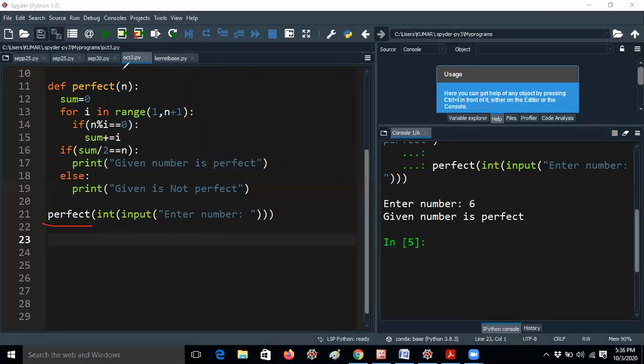So I have to note down like this, and sum equal to 0. Sum initially I am taking 0. Why? Because I need to add the factors. That means I need to add the divisors in one variable. So that's the reason I am taking sum equal to 0, guys.